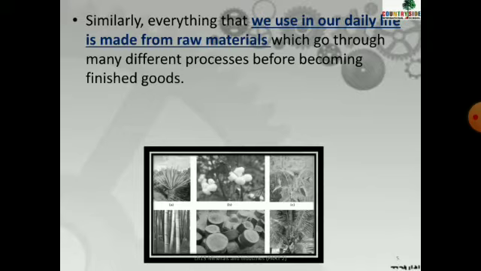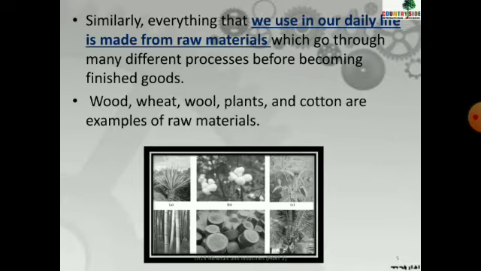Children, if we talk about wood, now wood is first taken out from the trees, right? Now can you tell me, can we use that wood directly to sit or to put it in our home as a sofa? No, directly we cannot do. We have to give it shape, we have to paint it, right? It goes under different types of processes to become the finished good, right? So that wood is finally converted into a sofa after so many processes, and that sofa is a finished good, and wood is known as raw material.